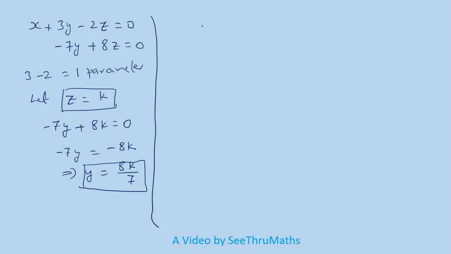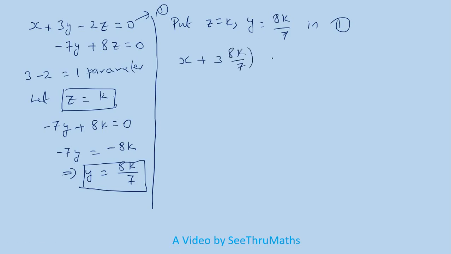To find the x value, put z equal to k and y equal to 8k by 7 in equation 1. So this is equation 1. Just substitute here: x plus 3 into y, what is y? 8k by 7. Then minus 2 into z, which is k, equal to 0.